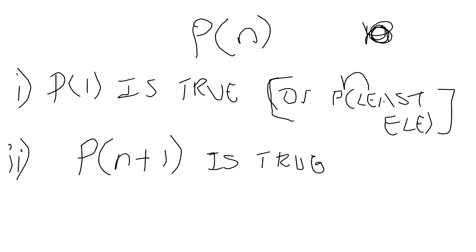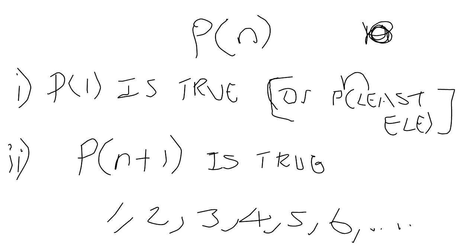So what you're doing is this. Let's say we have 1, 2, 3, 4, 5, 6. Let's say it's 10 elements in there. Instead of showing that it is true for all the 10 elements, it could be 100, matter of fact, let's say it's 100 elements. Instead of showing that it is true for all 100 elements, which would take a lot of time, you prove that it is true for the first one. Then you say, okay, assume that it is true for any n from 1 to 100.